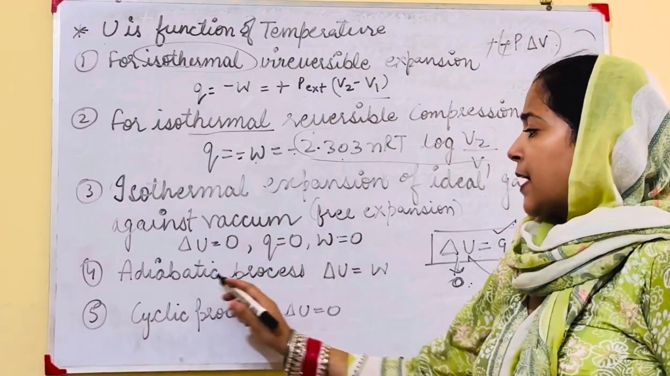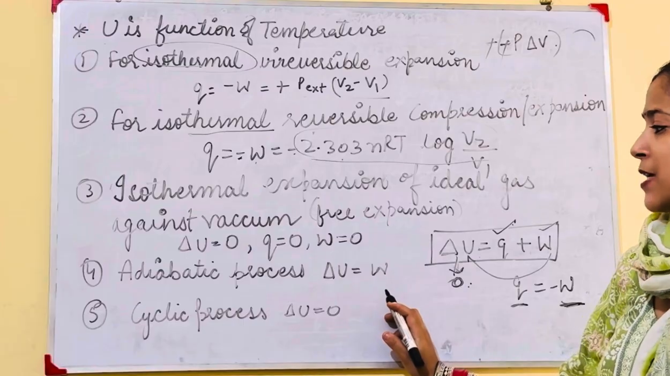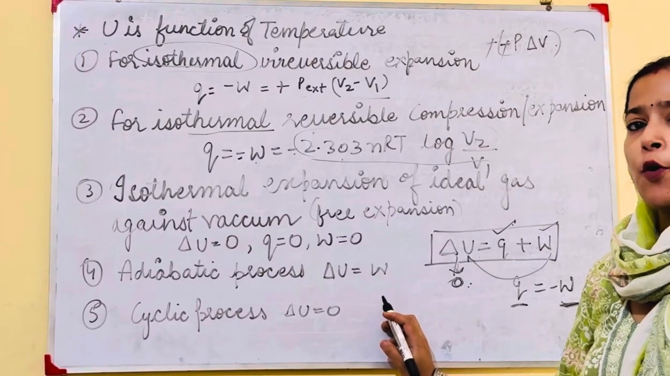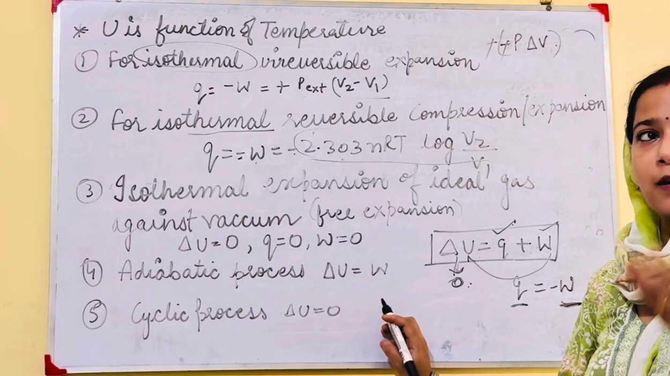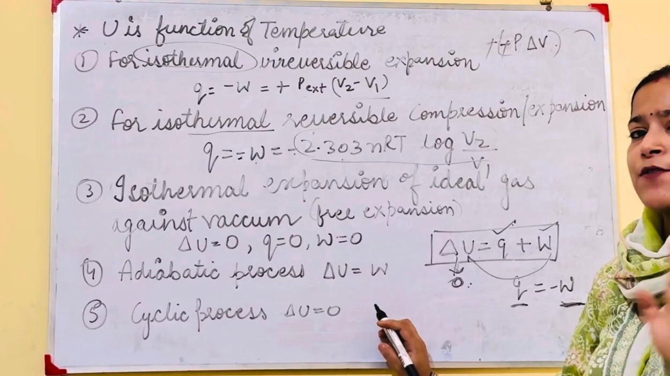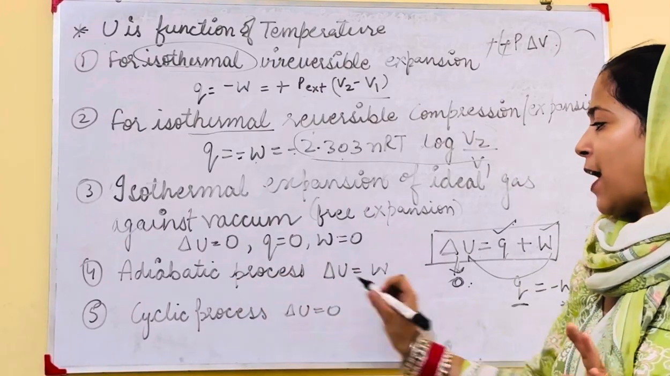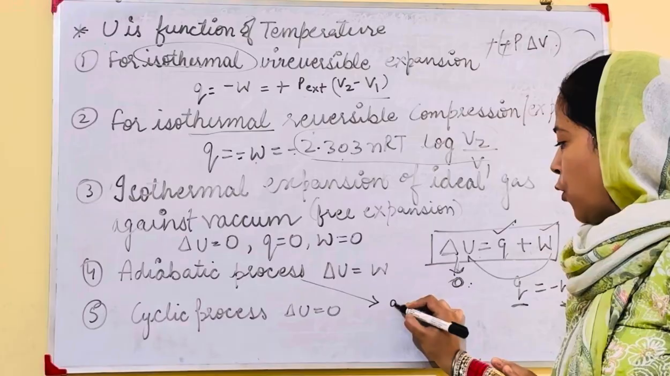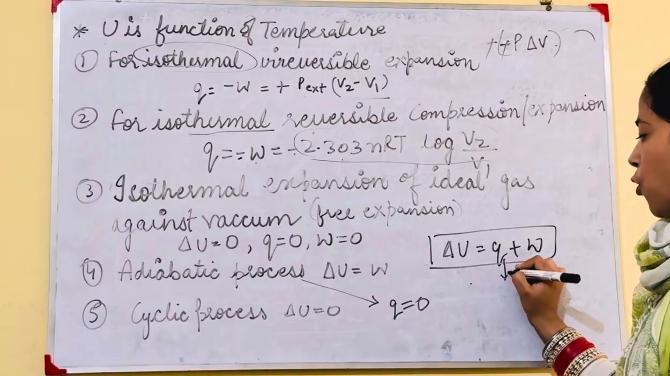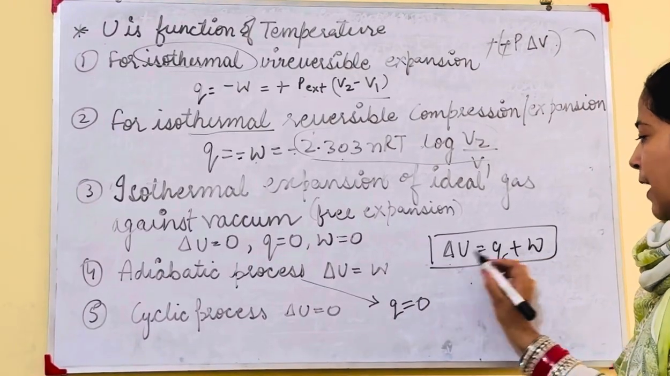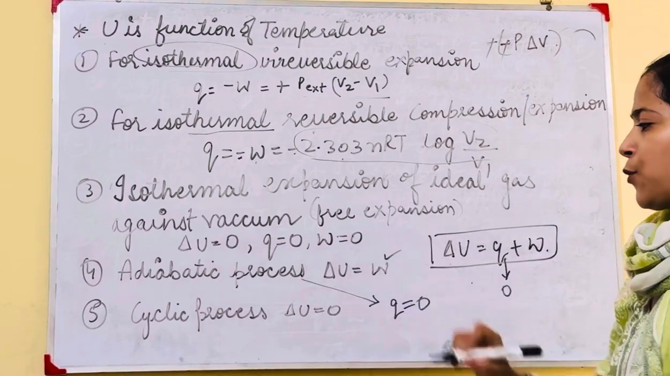Next one is the adiabatic process. In an adiabatic process, we already know there is no heat exchange, meaning no heat enters the system and no heat leaves the system. So in case of an adiabatic process, Q will be equal to 0. If Q is 0, then delta U is equal to W.